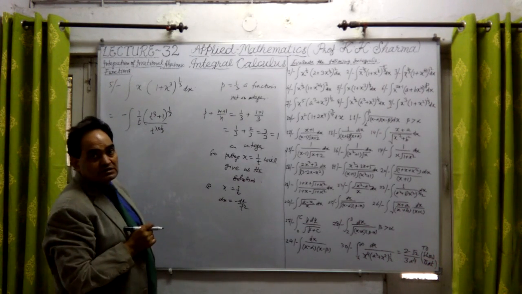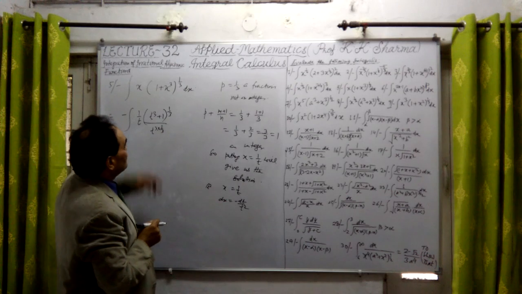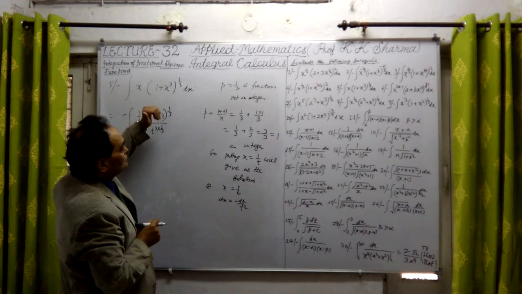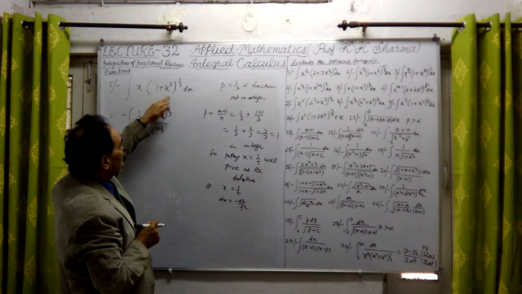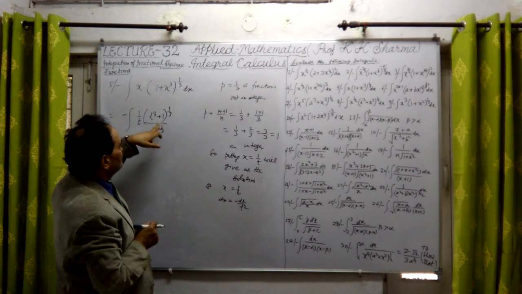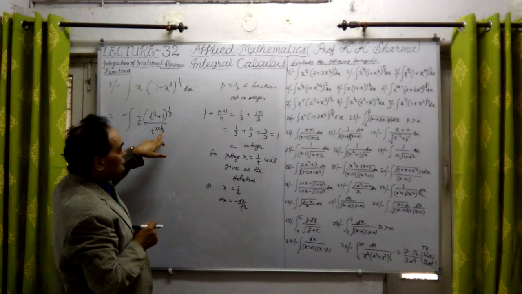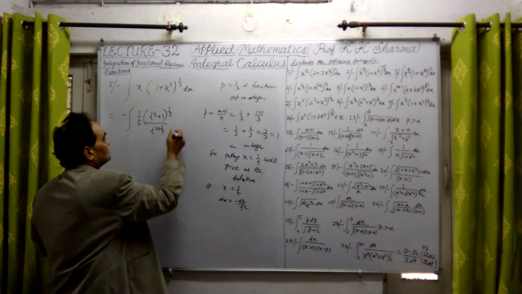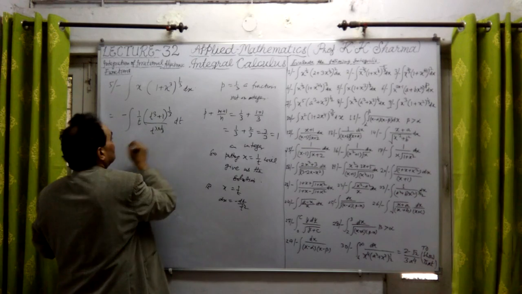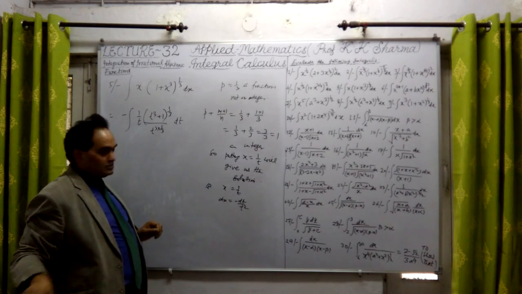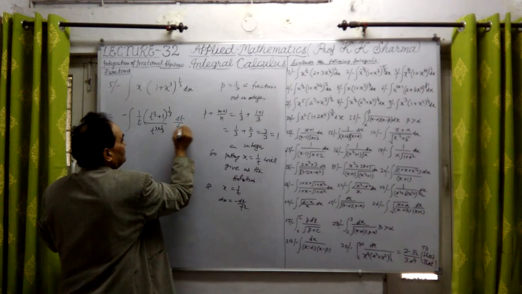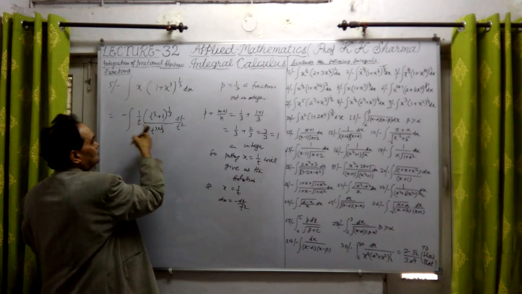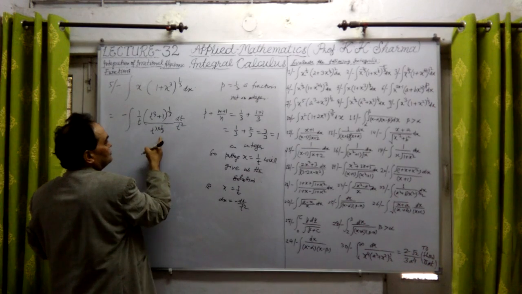Then t cube plus 1, whole cube, but it will be 1 upon t cube, since x is 1 upon t. Taking LCM, it is (t cube plus 1) upon t cube, to the power 1 upon 3, into dt upon t square with a minus sign. Here we take this t cube, this is also t cube.